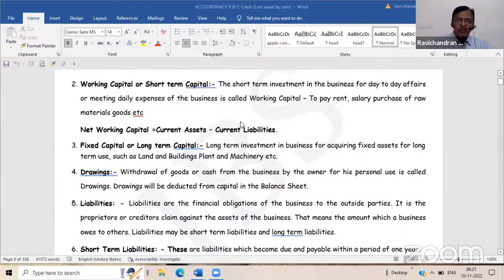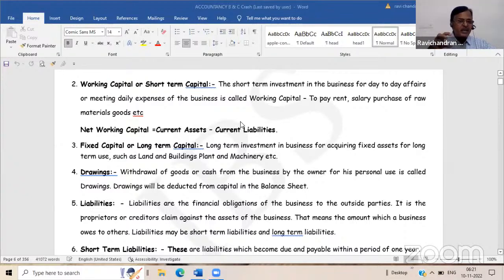And if he invests the money which he brought into the business in fixed assets like furniture, building, machinery, fixtures, like that, then we will say that he has invested money in fixed assets. So the capital portion is known as fixed capital.